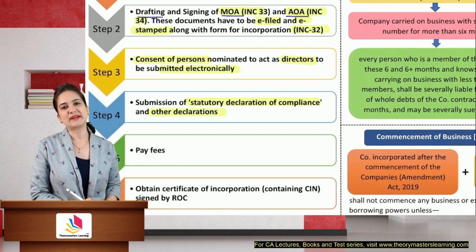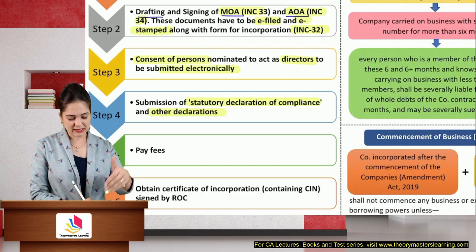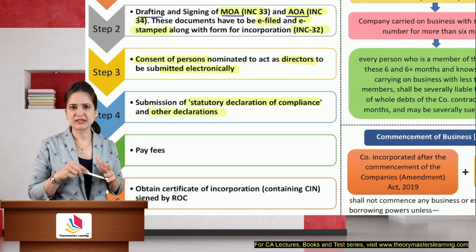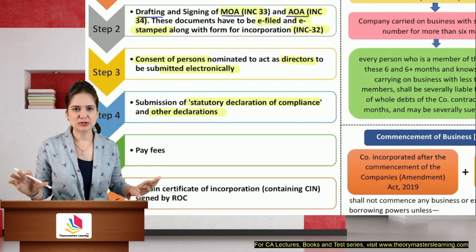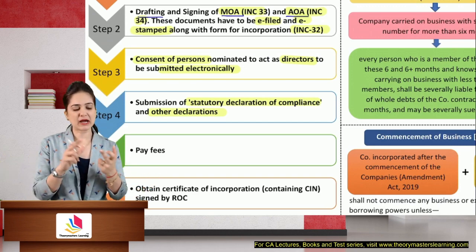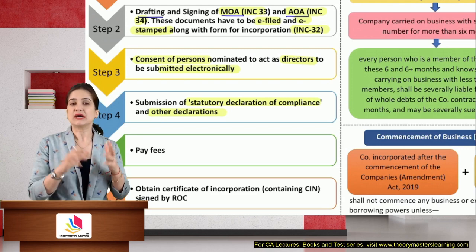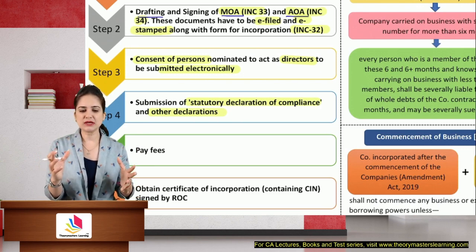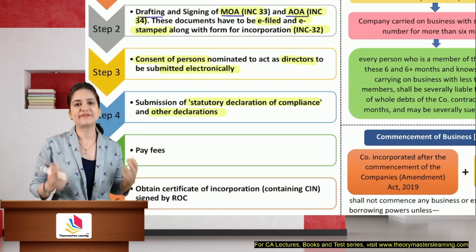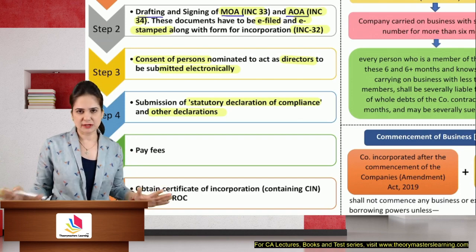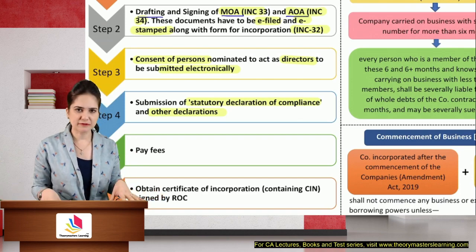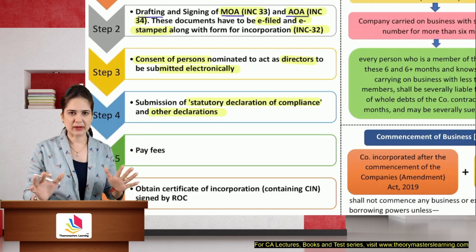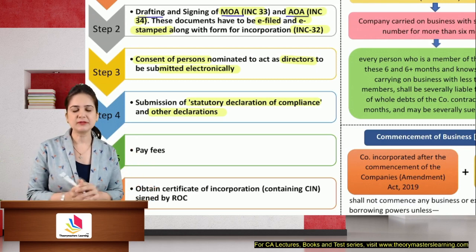So I need to obtain a compliance declaration from the directors who are internally involved, the company secretary, that we have complied with all the requirements of the Act. Then you can also obtain it from either a CA, CS, CWA or CMA, that all the requirements have been complied with. See, ROC is relying on whatever you file. So they want a declaration from these people who are involved in the formation of the company that all the compliances have properly been complied with, all the requirements are complied with.